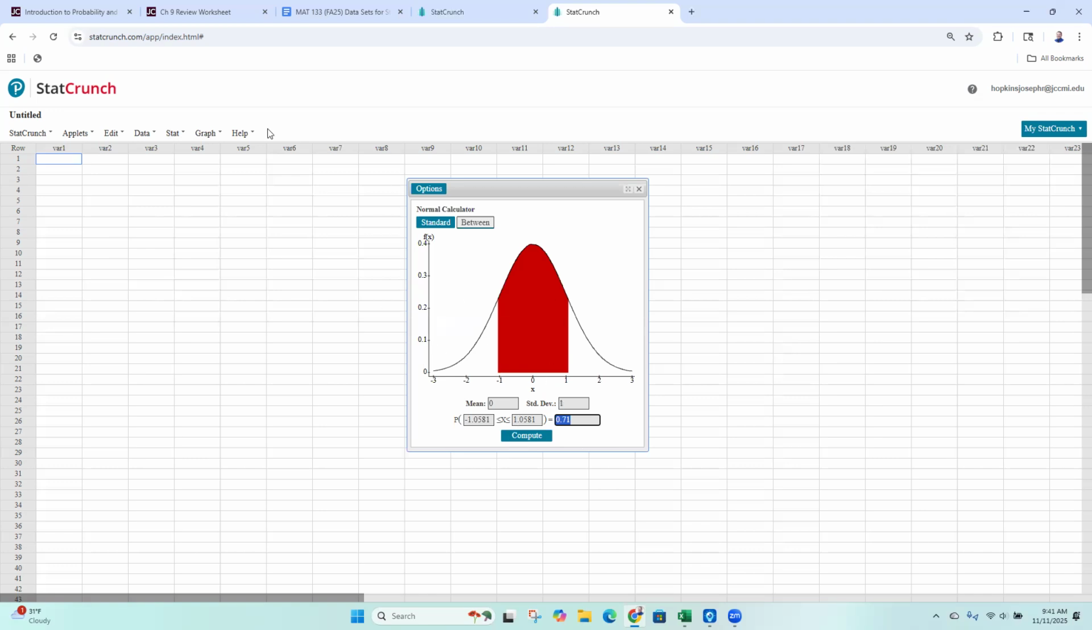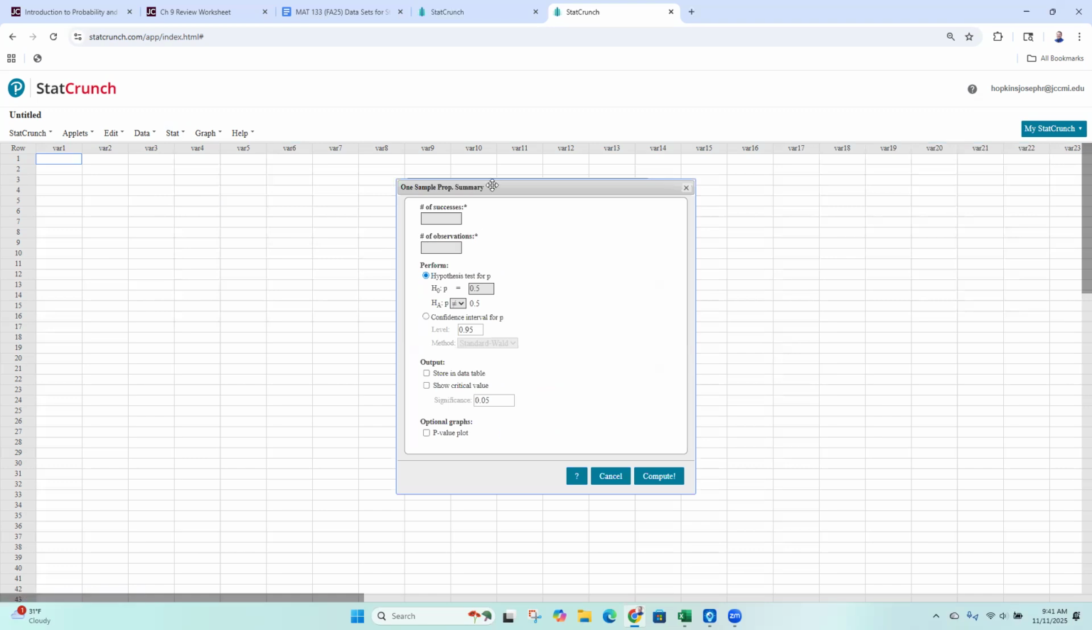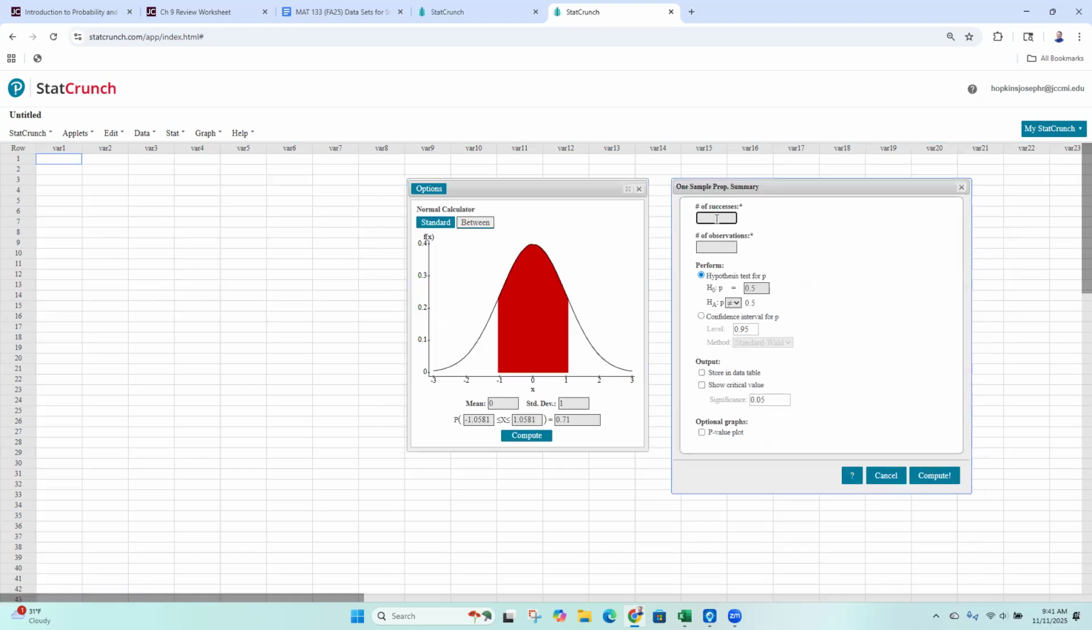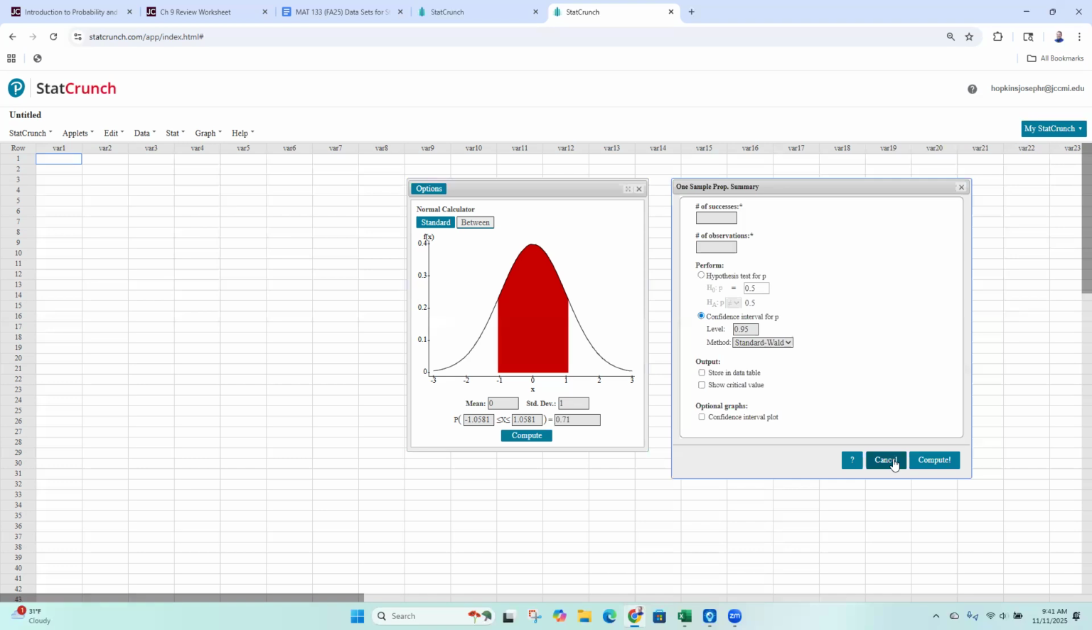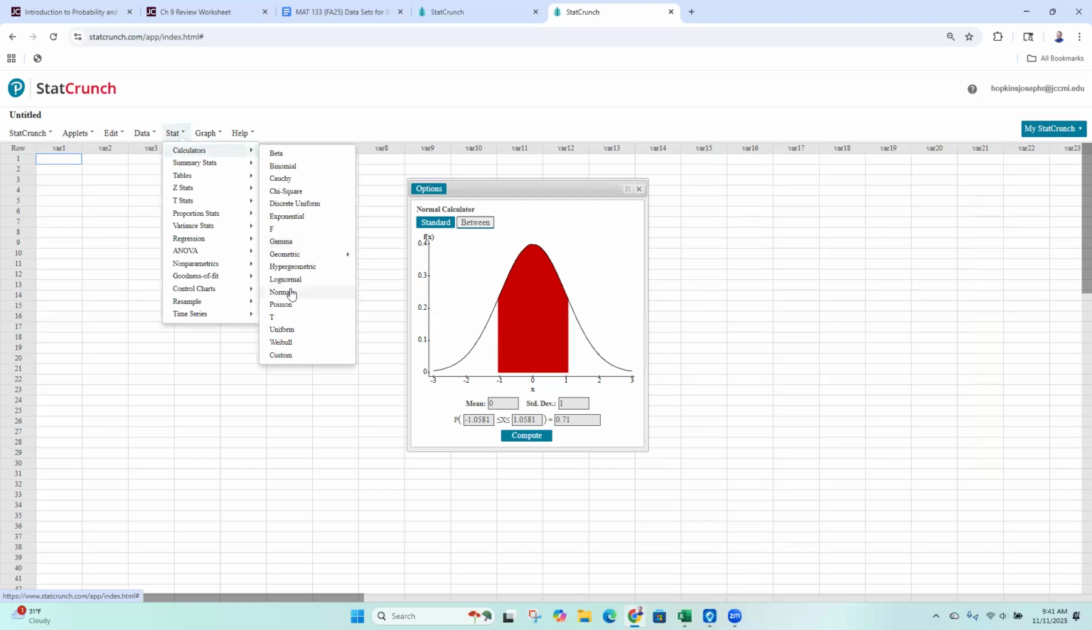And I want to use this one as opposed to what we're going to do later, where we're going to look at proportion stats, one sample with summary. We'll look at this later, but I don't have a number of successes or a number of observations. They didn't give me the sample size, so I'm not going to be able to use this one yet. That's why I'm using this one, Stat, Calculators, Normal.